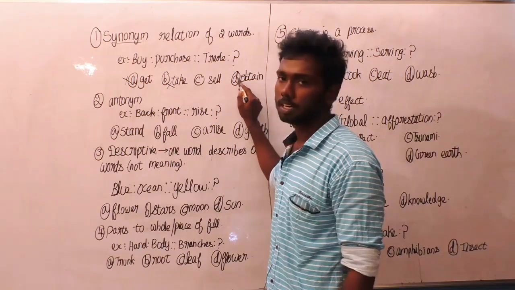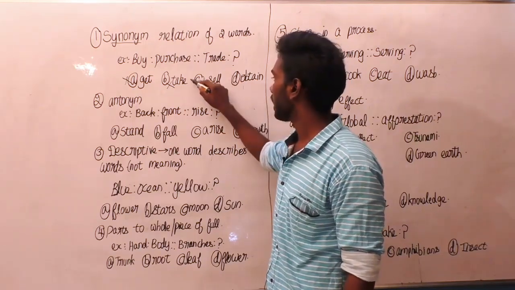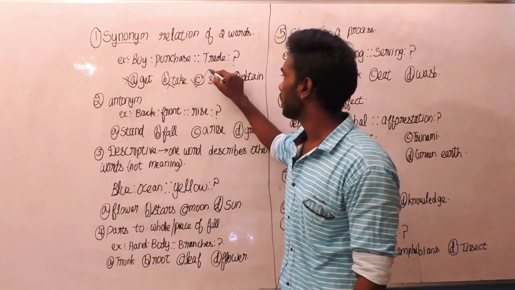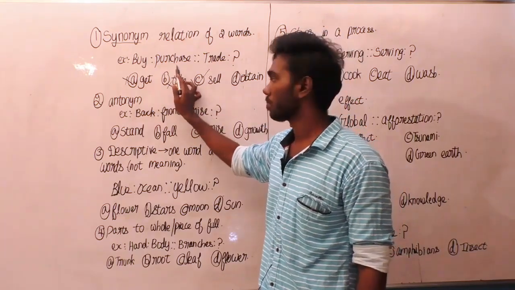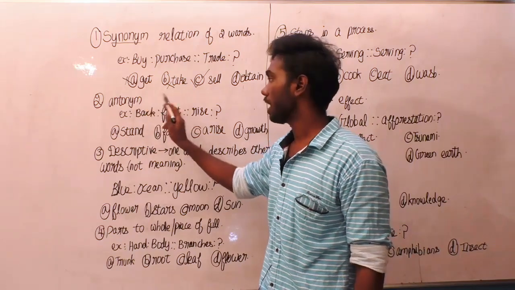There is no possibility of getting trade to obtain. So the answer is trade to sell. In this question, we have seen the synonym meaning between two pair of words. The next is antonym meaning.